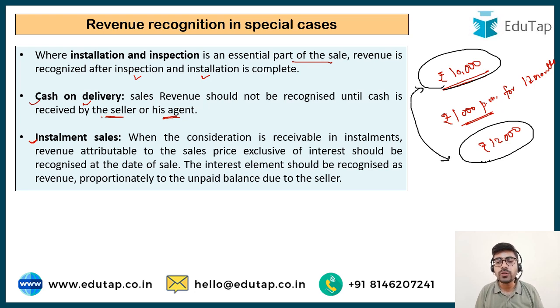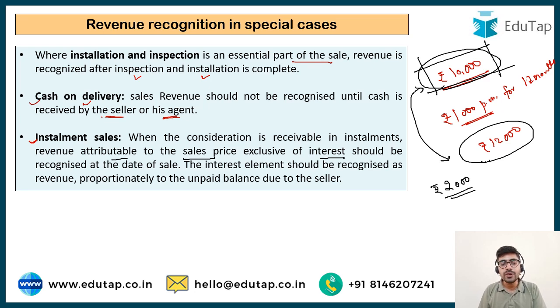Now the difference, rupees 2,000, is nothing but the interest for the delayed payment that I am collecting from him. So the accounting standard says that you can book the revenue attributable to the sales price exclusive of the interest at the day of the sale. So out of rupees 12,000, you have to reduce the interest component, that is 2,000. Rupees 10,000 is what you can book as revenue on the date of the sale. And this interest element should be recognized as revenue on a time proportionate basis according to the unpaid balance which is due to the seller.